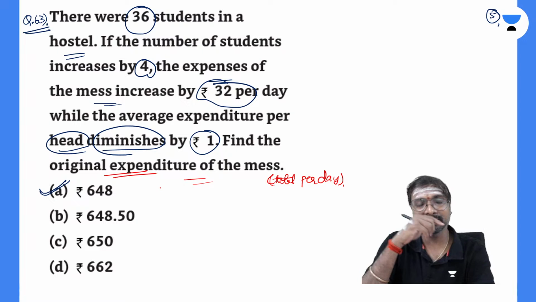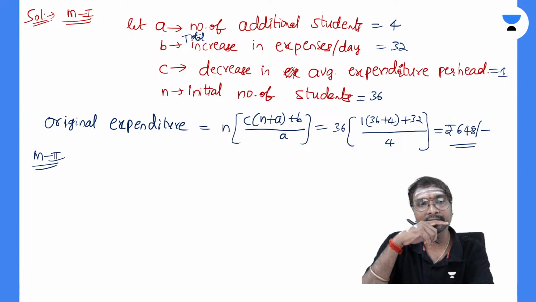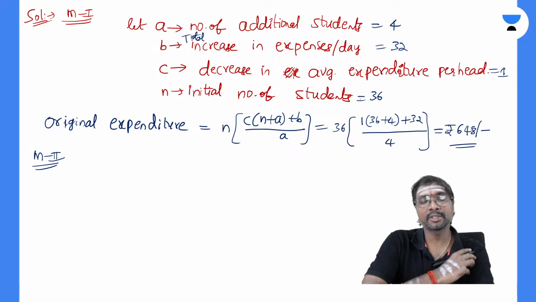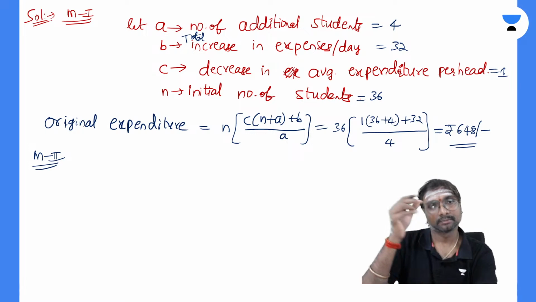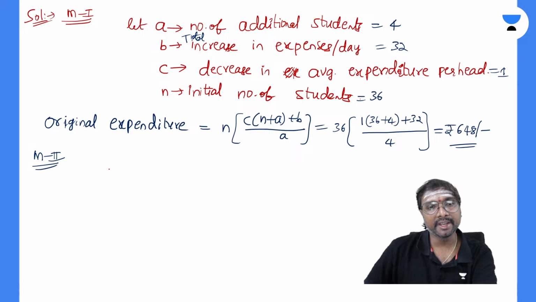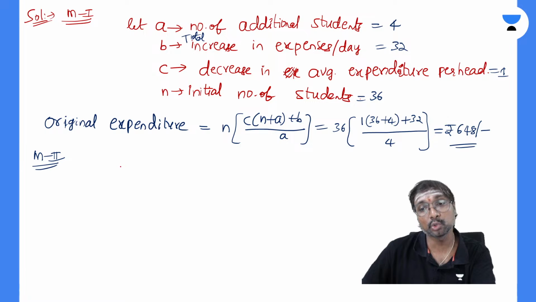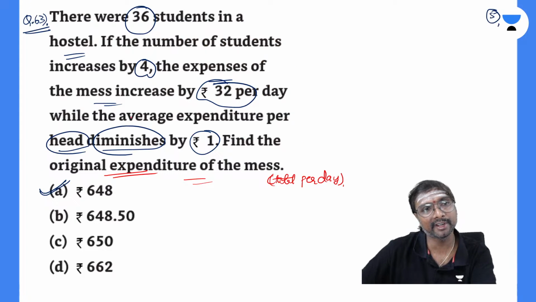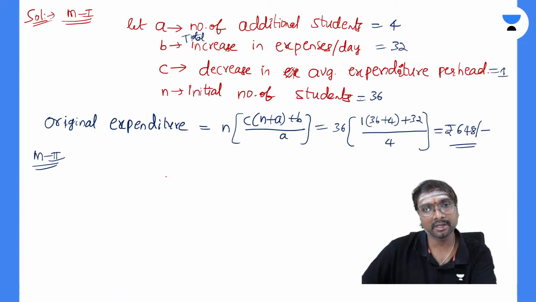How can you find this out if you just observe? Anyone? Here you can say original expenditure. You have to find it in two ways, right? What are the two ways? So let us say the original expenditure is just X.